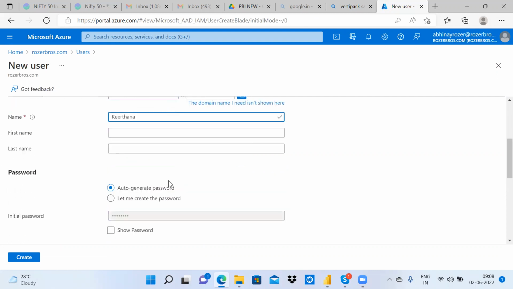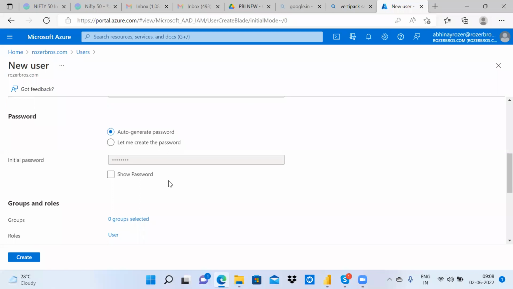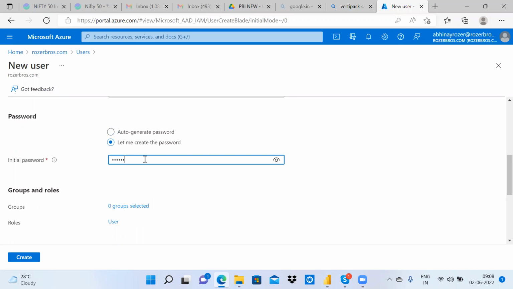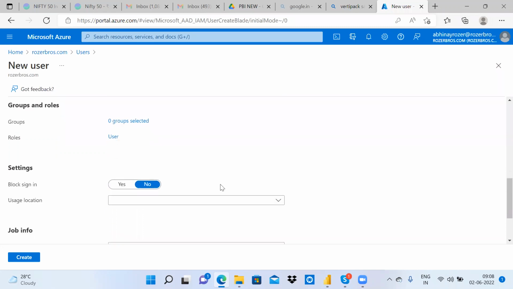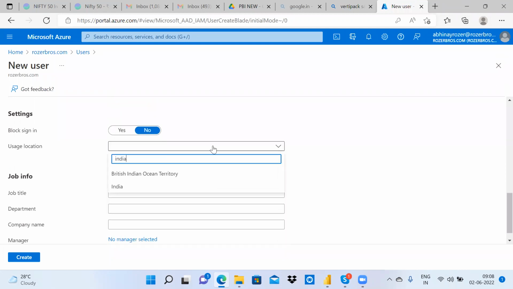If you find any mistake while I'm typing, just let me know. So the password I am giving as Kirtana123 as of now. You can reset it at the first login. Usage location India.